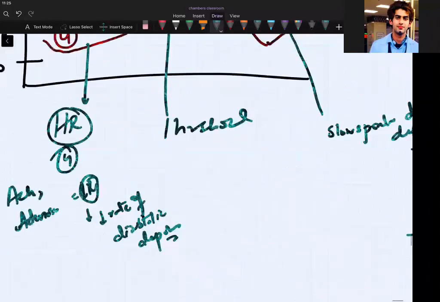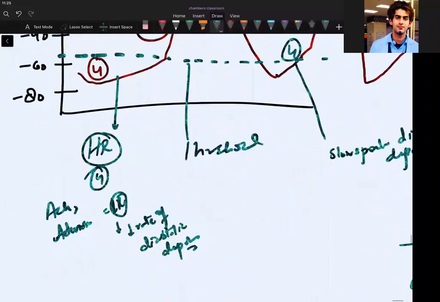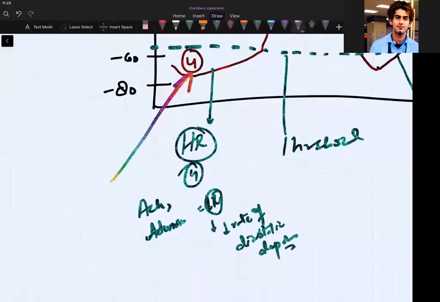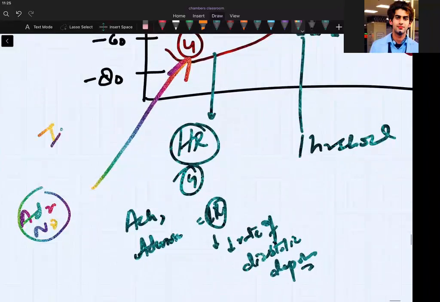And then we have catecholamines, adrenaline, noradrenaline. They will also act here, because we said phase 4 is heart rate. So if you give adrenaline, noradrenaline, what will they do? Now you tell me, are they opening the IF channels more and more, or decreasing the IF channels? Beautiful answer. So IF channel movement will increase. Open means increase the heart rate. It is simple as that. That's why spontaneous depolarizations will happen.